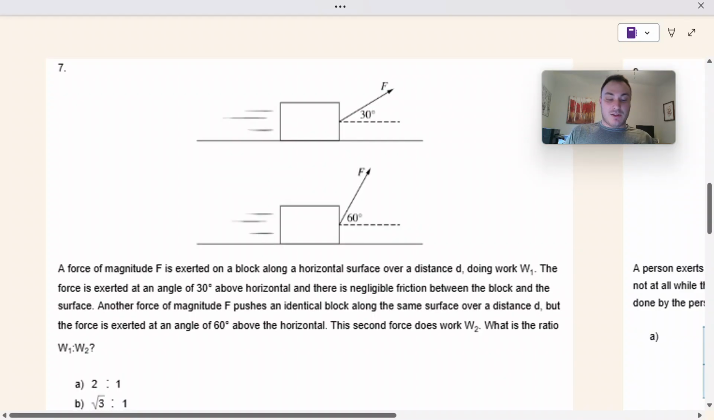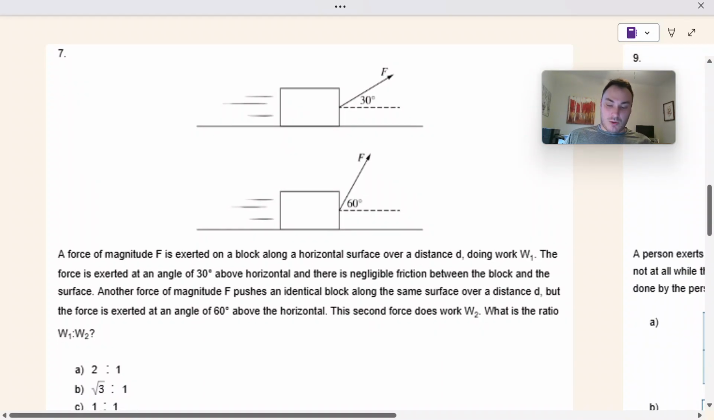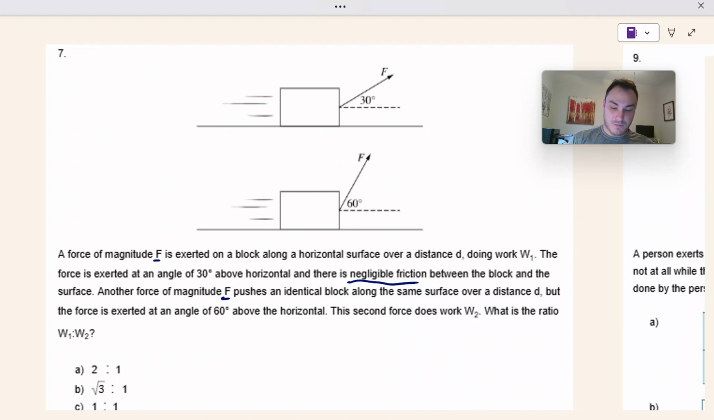A force of magnitude F is exerted on a block along a horizontal surface over a distance of D, doing work W1. The force is exerted at an angle of 30 degrees above the horizontal, and there's negligible friction between the block and the surface. Another force of the same magnitude F pushes an ideal block along the same surface over a distance D, but the force is exerted at an angle of 60 degrees above the horizontal. The second force does work 2, the first force does work 1. What is the ratio of work 1 to work 2?